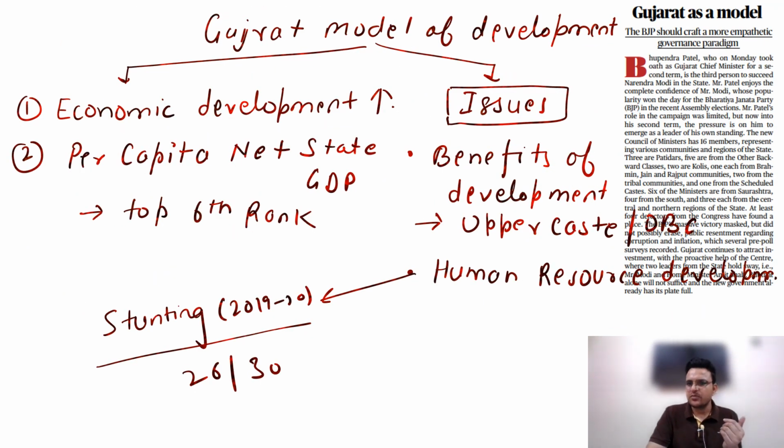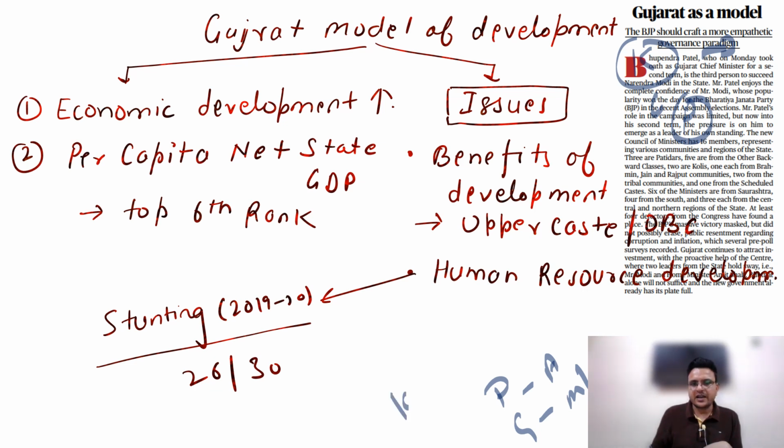And the last article we have is with regard to models of development. So we have planning and mobilization of resources. Here we have the Kerala model of development, the Gujarat model, and the Punjab model. The Punjab model depends on agriculture, Gujarat depends on manufacturing and industrialization, Kerala depends on human resource development, and Andhra Pradesh and Tamil Nadu depend on state-led development. We can see measures like the PDS and many others that the state has taken.